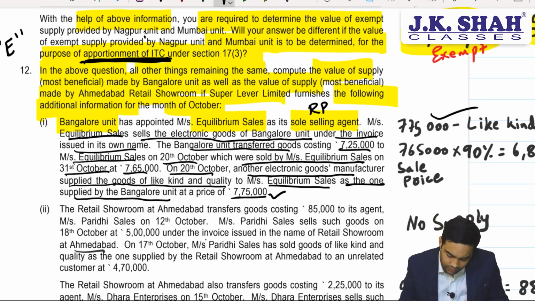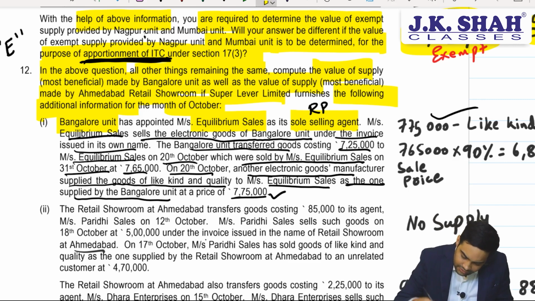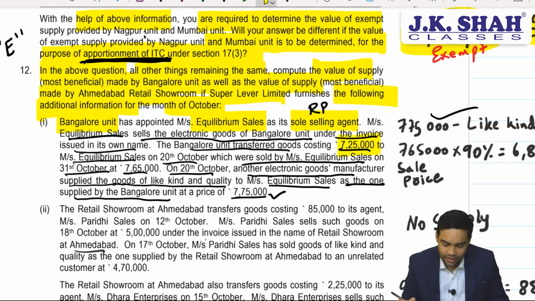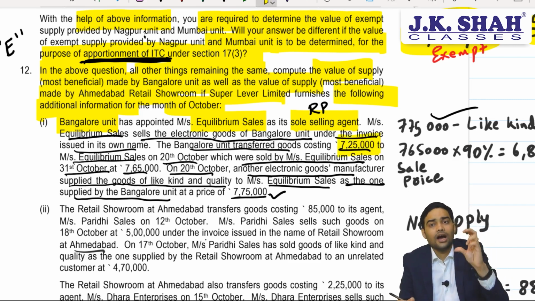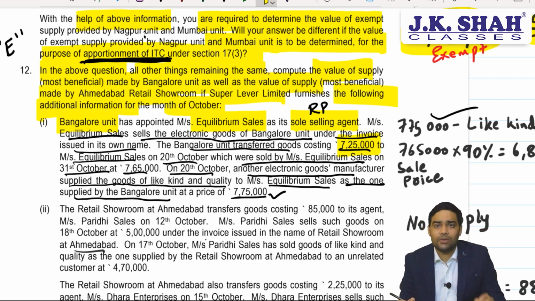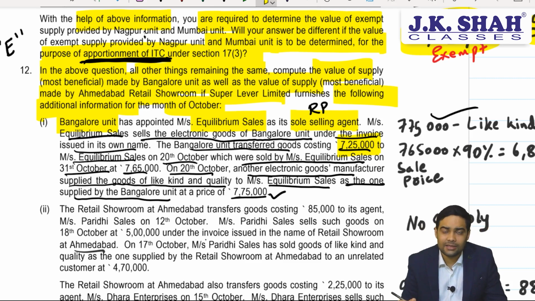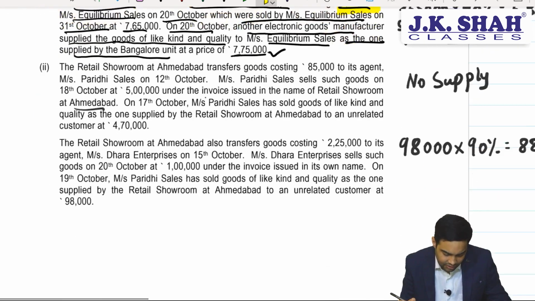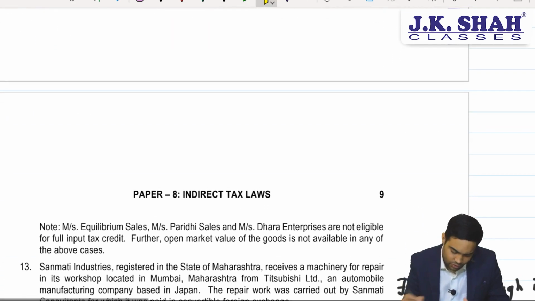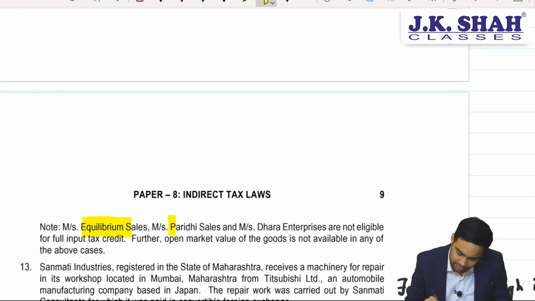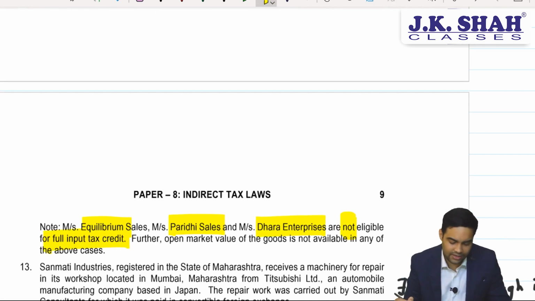Now the question is whether you can take this 725, which is the transfer price at which Bangalore unit is giving it to the related person. For that, one last statement is important. Note, Equilibrium Sales, Paridhi Sales, Dhara Enterprises are not eligible for full ITC.